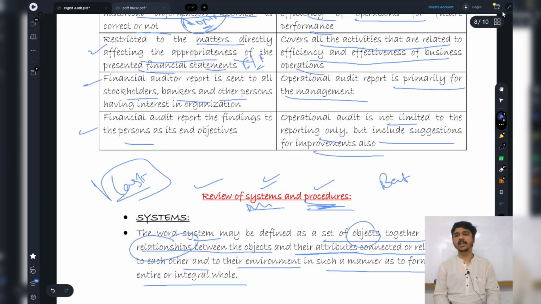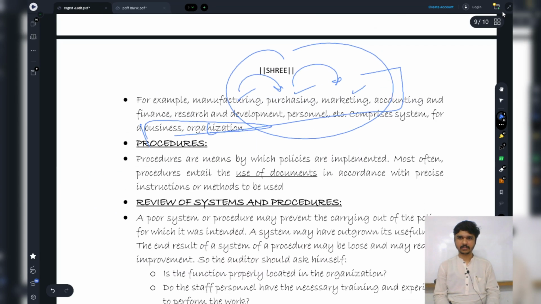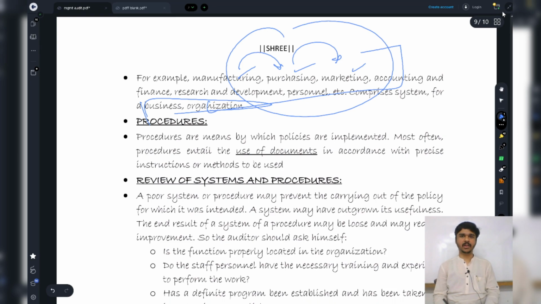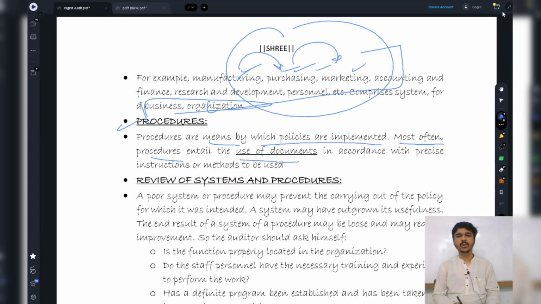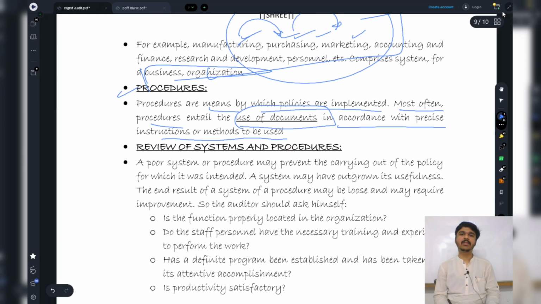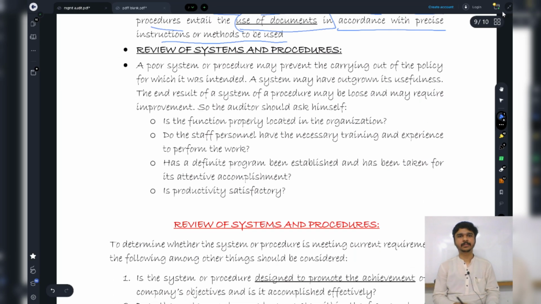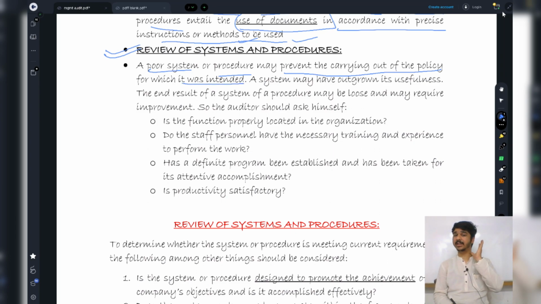Now, systems are an integration of different functions, or we could say a plethora of functions. What are procedures? A procedure is a means by which policies are implemented. Most often, procedures entail the use of documents in accordance with precise instructions or methods to be used. So basically, there will be a document and it will tell you how to produce something. And this is how an auditor reviews the systems and procedures. If there is a poor system or a poor procedure, it may prevent the carrying out of the policy for which it was intended. This is the basic thing.